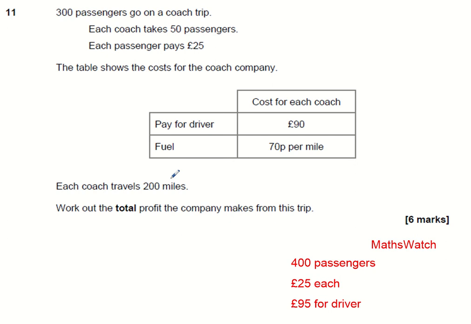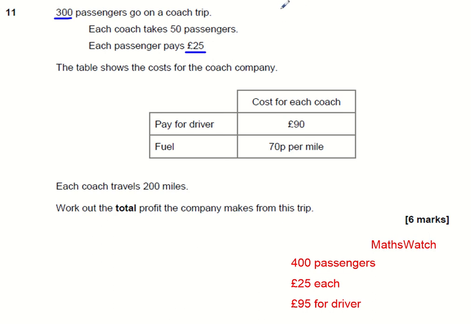In order to work out profit, we need to work out how much money they're taking in, or their income, and then we also need to work out how much money they're paying out. So first of all, let's work out how much money they're taking in. So there are 300 passengers, and each passenger is going to pay £25.